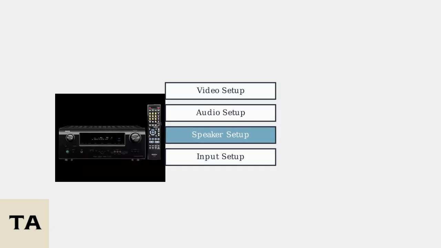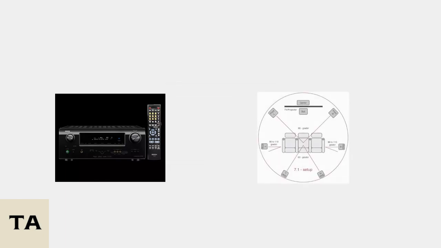Begin by accessing the speaker configuration menu through the receiver's on-screen display. Navigate to the speaker setup menu. This is typically found in the main setup menu of your AVR. Select speaker configuration to access the speaker settings. Here you can set your desired surround sound setup, such as 7.1 channels. Configure each speaker type. Set front, center, and surround speakers as large or small, depending on your setup. Enable the subwoofer and confirm the 7.1 configuration.